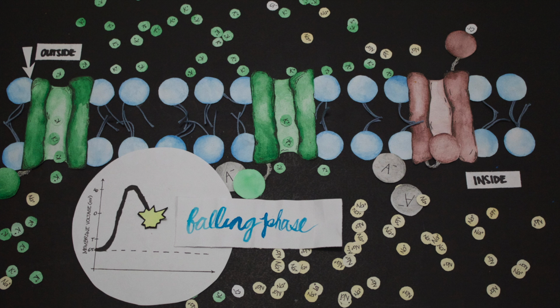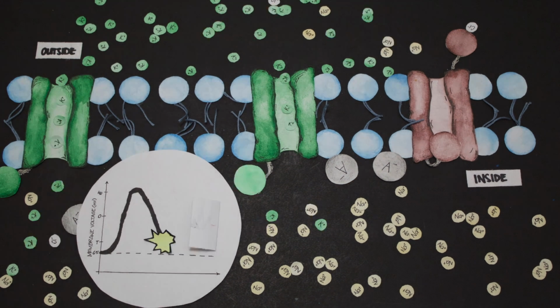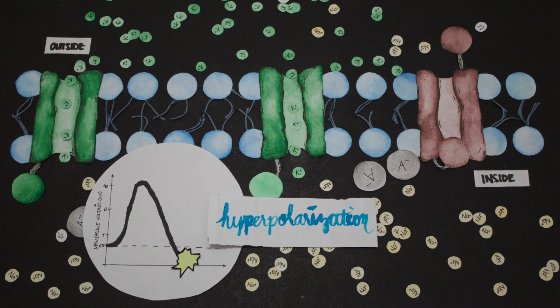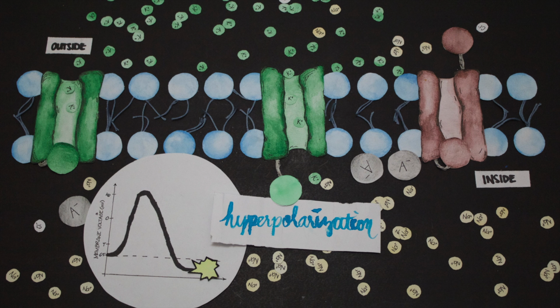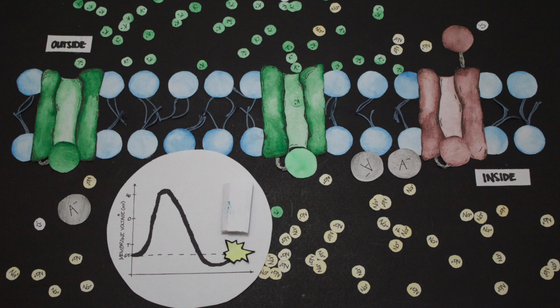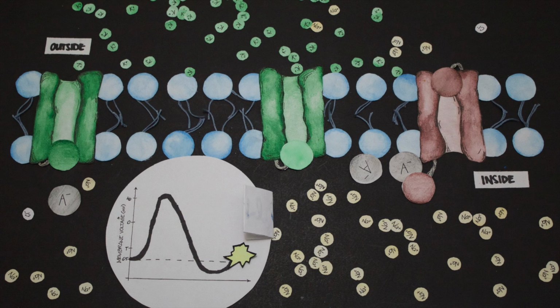This leads to a decline in membrane potential in the falling phase, which brings the charge inside of the cell back down to negative relative to the outside. Potassium channels begin to close, but many remain open, allowing the membrane potential to decline below its resting potential in a process called hyperpolarization. When most of the voltage-gated potassium channels have closed, the cell recovers back to its resting potential, allowing for sodium channels to shift from a refractory state to a regular closed state, ready to be activated once again by depolarization.